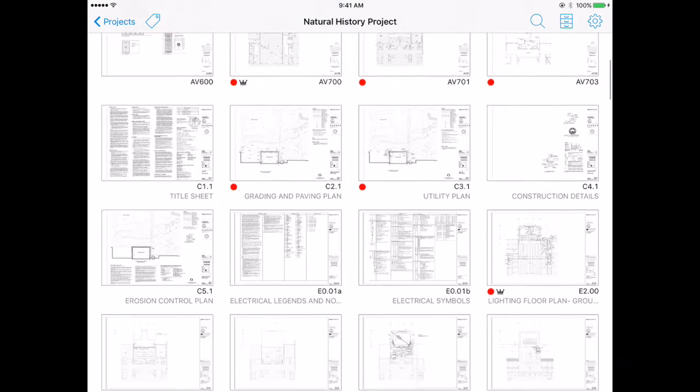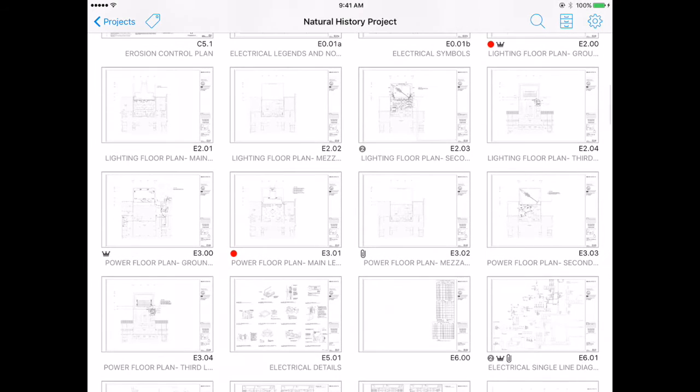So for example, if I look at sheet E2.03, you'll see there's a small gray badge with a 2 in it there. That tells me, without even clicking into the sheet, there have been 2 versions of this sheet. Now that's just an example. You could have uploaded 25 or 125. As you do so, they're going to be leafed in chronological order, and that number is going to be updated so you know how many versions you have.